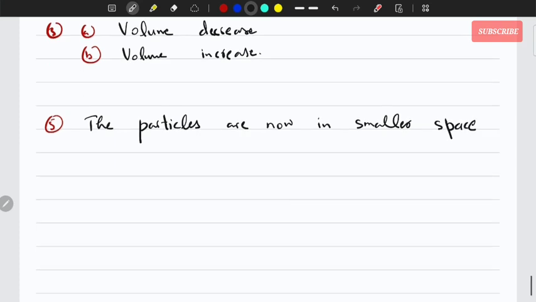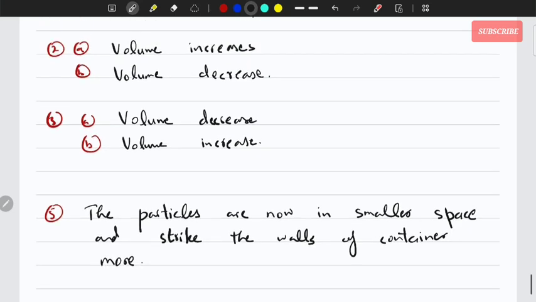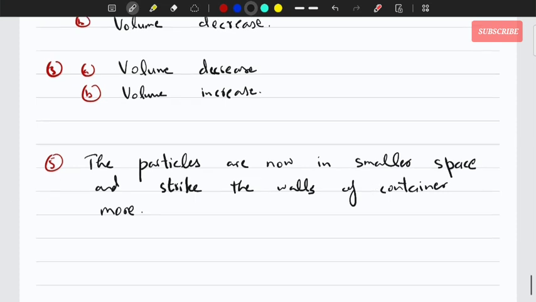And if they are in a smaller space, they would collide with the walls of the container more. So the pressure of the gas would also increase. If you increase the pressure on the gas, the volume decreases. Now they have to fit in less space, so their own pressure also increases.